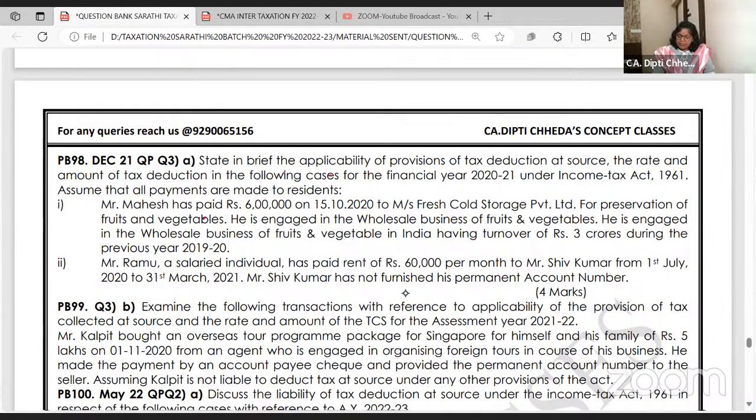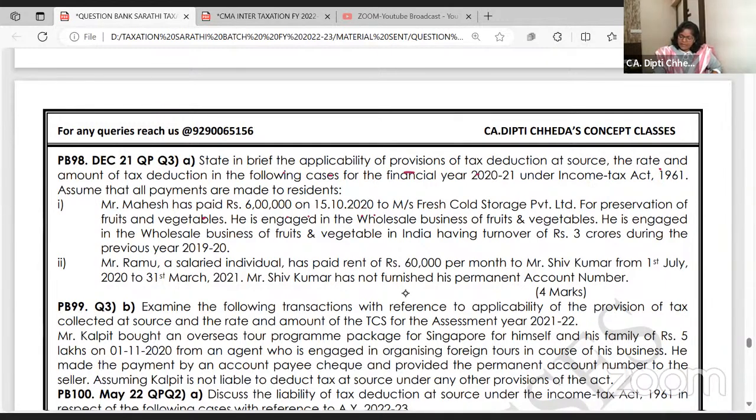Mr. Mahesh, state briefly applicability of TDS, the rate and all. Mr. Mahesh has paid 6 lakhs on 15th October to cold storage for preservation of fruits and vegetables. He is engaged in wholesale business of fruit. His turnover is 3 crores. So कौन सा पेमेंट लगेगा आपको यहाँ पे?